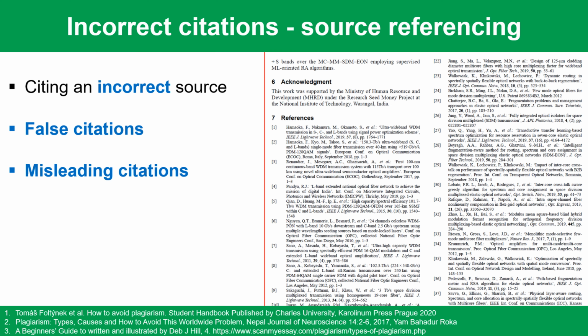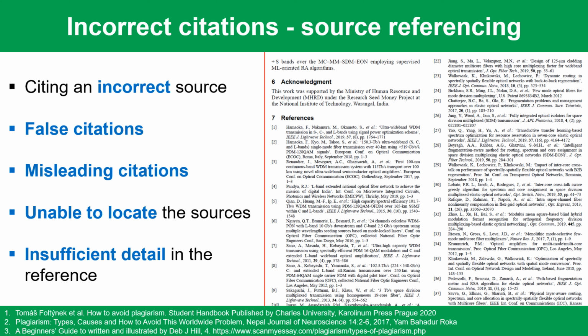Incorrect citations or source referencing include several subtypes, such as cite inaccurate sources, false citations, or misleading citations. As a consequence of inaccurate citations, source references, or misleading citations, readers are often unable to locate the cited sources. It also occurs when we provide insufficient detail in the references and forget a few details, such as publisher's name, page numbers, year, month, volume number, etc.